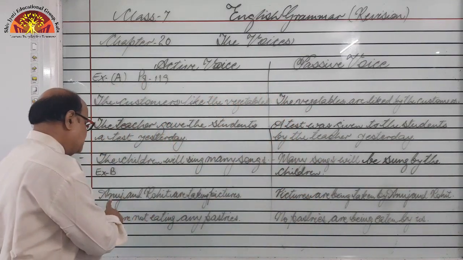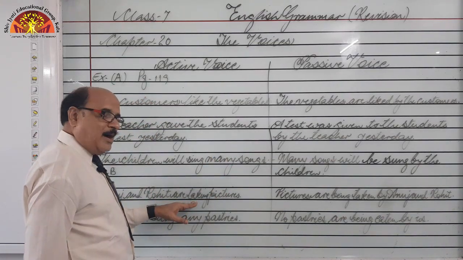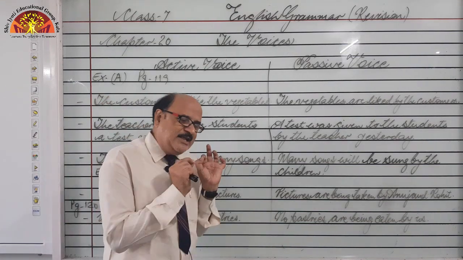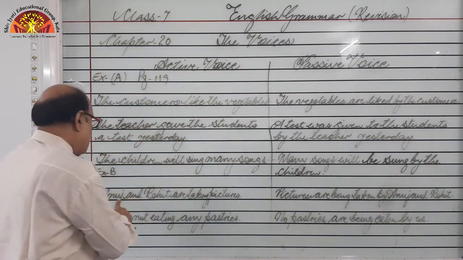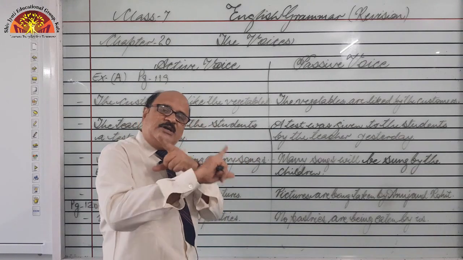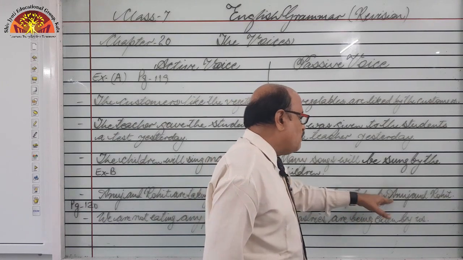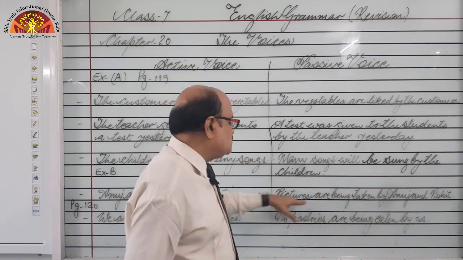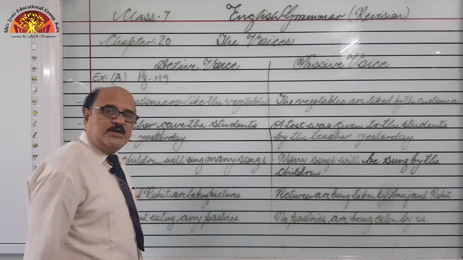Right? Next is Anuj and Rohit are taking pictures. ing form. Do you remember the rule? I told you whenever ing form is there, we have to make an addition, and that is related to the ing form. So ing will be turned into being. So Anuj and Rohit are taking pictures. So subject and object swapped. So pictures are being taken by Anuj and Rohit. Subject Anuj and Rohit, and object is pictures. So pictures are being taken. Being is used because ing form is there. So taken by Anuj and Rohit.